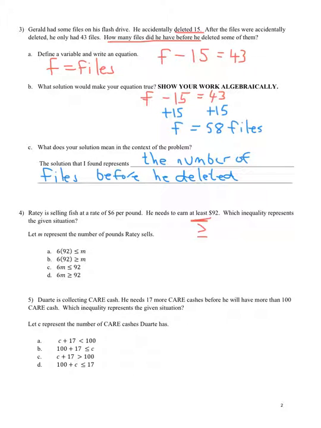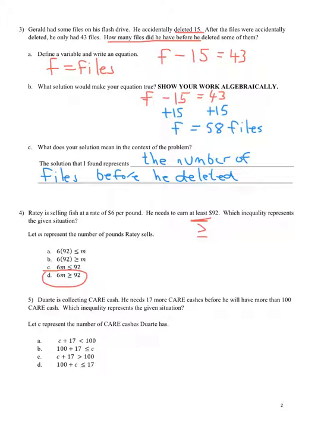So, let's see. We don't know how many pounds he sold, so we have a variable, and the variable has to have the greater than or equal to in it, so the answer has to be D, because it's at least 92, so it's greater than or equal to 92.